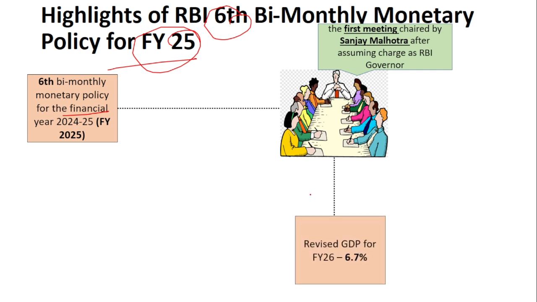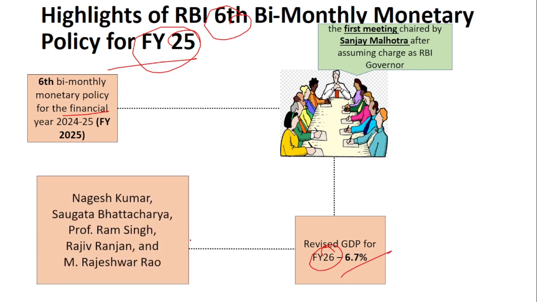So here they have revised the GDP for the financial year 26. The revised GDP projection is 6.7%. The other participants of this MPC committee are Nagesh Kumar, Saugatta Bhattacharya, Professor Ram Singh, Rajiv Ranjan and M. Rajeshwar Rao. Remember the names, it is very important. Nagesh Kumar, Saugatta Bhattacharya, Ram Singh, Rajiv Ranjan and Rajeshwar Rao. Along with this, the RBI governor is one of the participants of this MPC meeting.